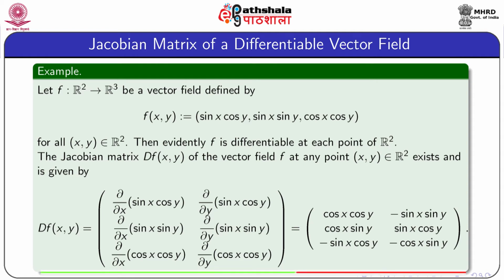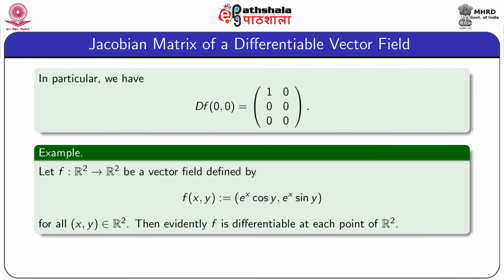So we have the 3 by 2 matrix as follows: first row cos x cos y, minus sin x sin y; second row cos x sin y, sin x cos y; third row minus sin x cos y, minus cos x sin y.